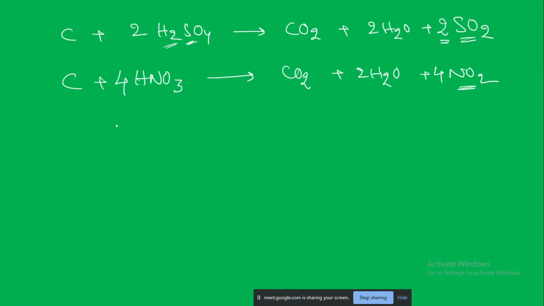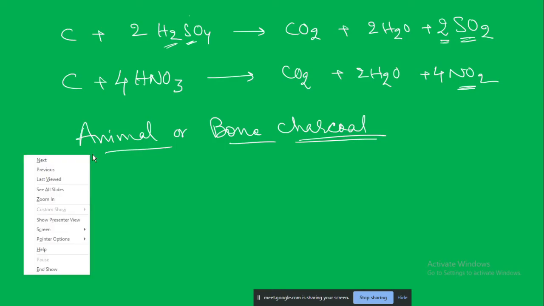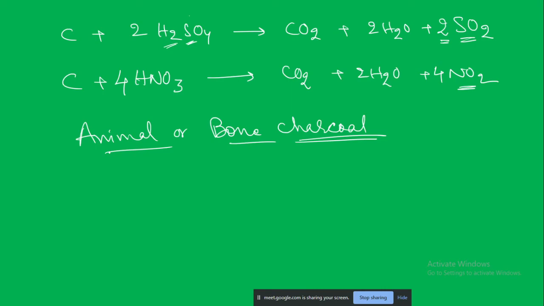Animal or bone charcoal. Now, animal or bone charcoal is also charcoal, but it is obtained from what source? Animal bone. So when we are charring the bone, just like wood, we are charring it, what remains is called the bone charcoal.